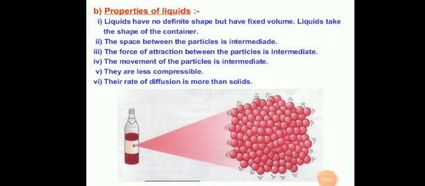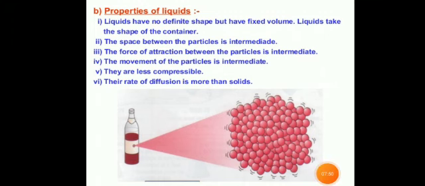Now the next property, student, the movement of the particles is intermediate. Students, unlike solid, the liquid have fluidity and not rigidity. That is, they have tendency to flow, and this is due to the lesser interparticular or intermolecular forces that are present in the liquid state as compared to the solid state. However, the liquid differ in their relative fluidity. For example, water flows at the faster rate than honey because in honey the particles are heavier and also more